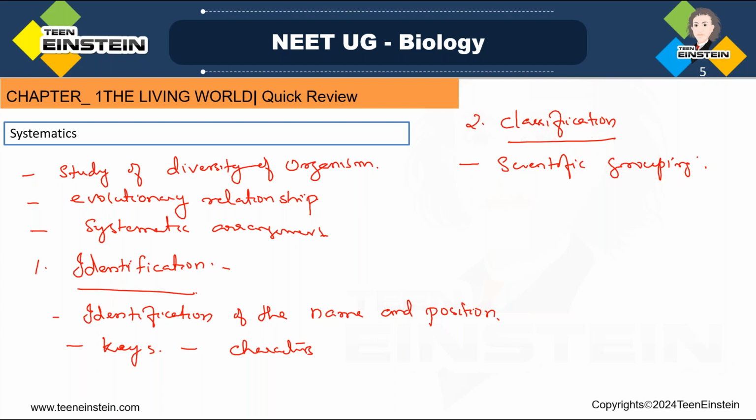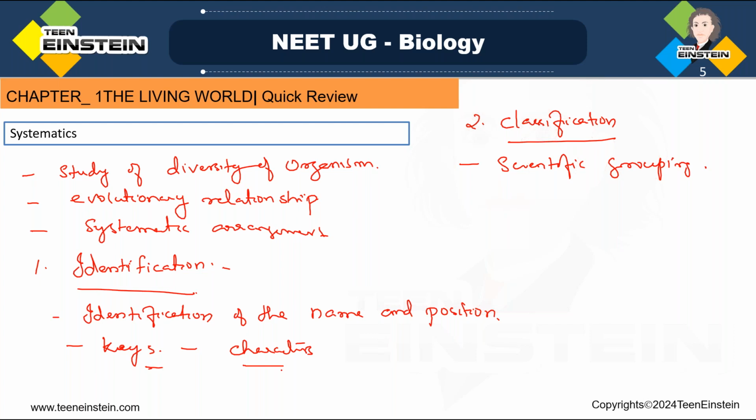That is the grouping of the identified organism into a convenient category, or placing it in a correct taxon based on easily observable characters or fundamental features. So we have studied some keys. Based on the keys or characteristic features, we are classifying them in the exact place.